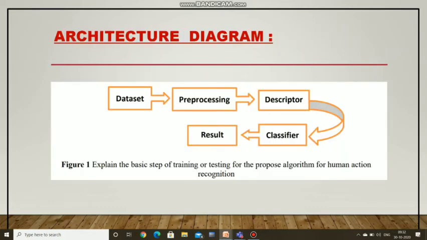Next we can see the architecture diagram of our project to explain the basic steps of training and testing for the proposed algorithm. First we have to give the dataset which we used for our experiment. After the dataset is given, some processes happen under pre-processing. After that, it moves to the descriptor. The descriptor gives the data to the classifier. The classifier which we used here is the KNN classifier. After that, we can get the results.